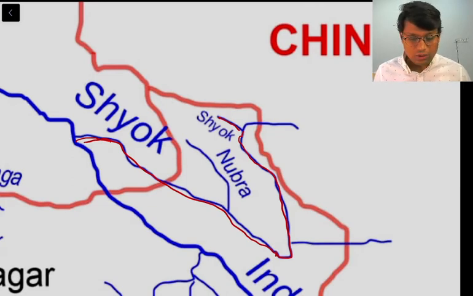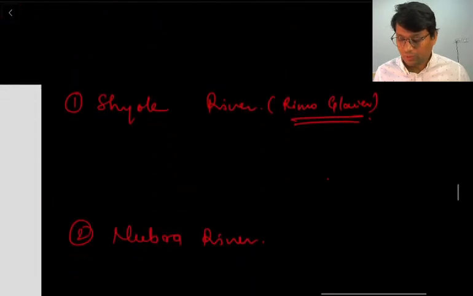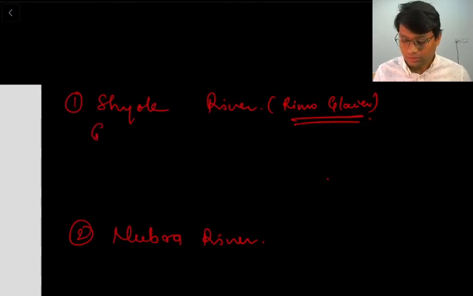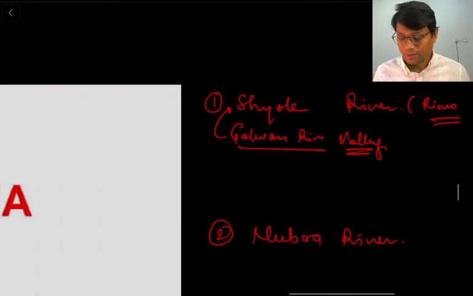Now what are the other important issues associated with the Shyok River? If you have been following the Indo-China standoff which is currently going on, there is one Galwan River, and the current standoff is occurring in the valley of this Galwan River, right? This Galwan River is a tributary of the Shyok River.